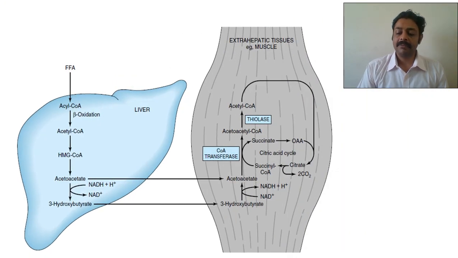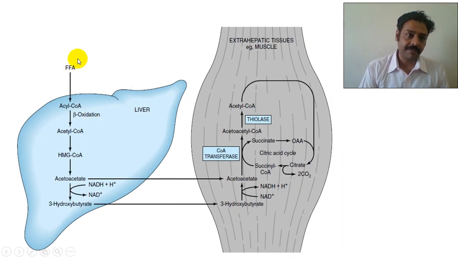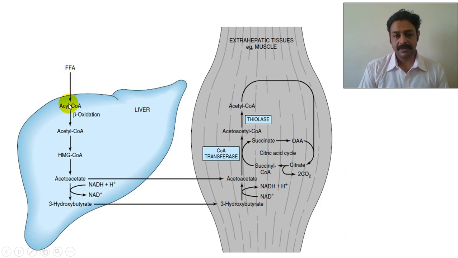See, free fatty acid, coming from the adipose tissue, enters into the liver, and the liver beta oxidation goes on, and here a change: it becomes HMG-CoA and then acetoacetate and beta hydroxybutyrate. They both are transported to all the extrahepatic tissues like muscle, and are converted back to acetoacetate. Now the enzyme thiophorase converts acetoacetate to acetoacetyl-CoA, which becomes acetyl-CoA. Acetyl-CoA goes for energy production.